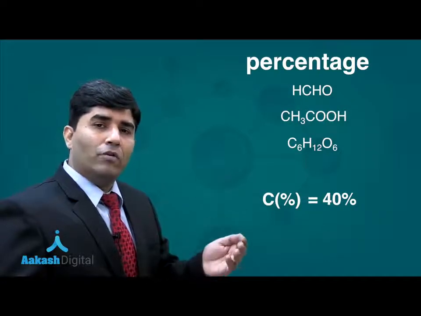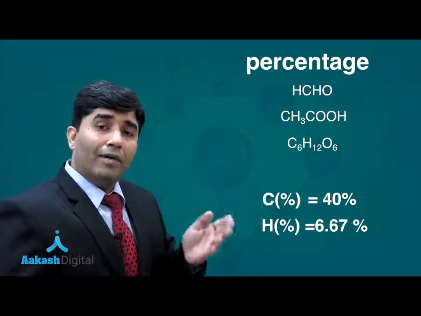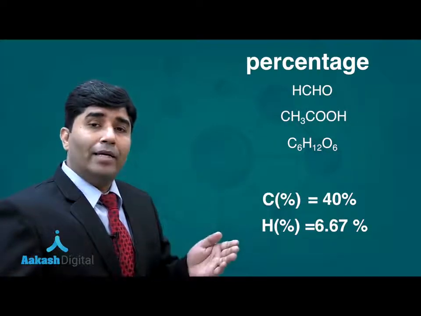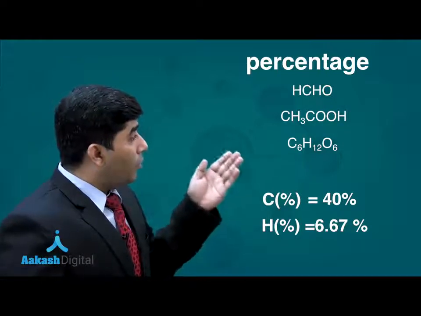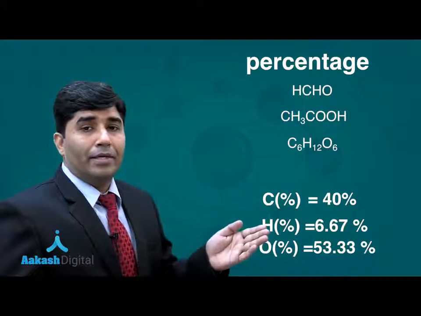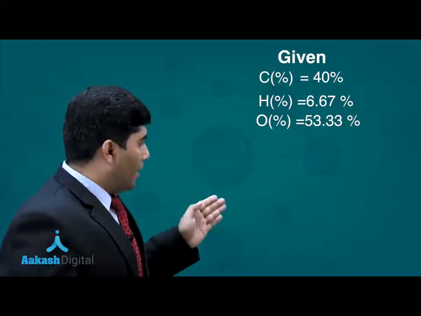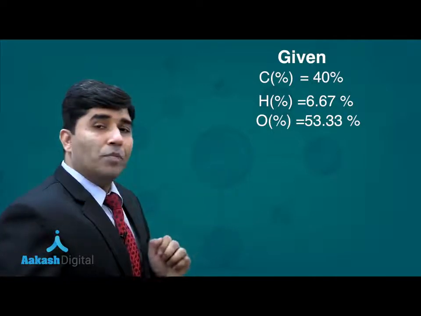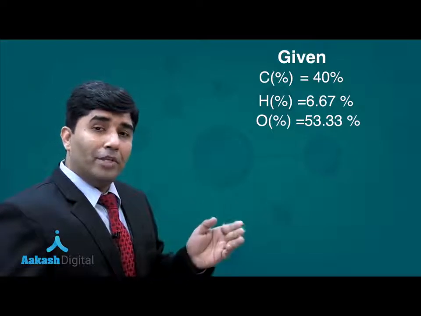The percentage of hydrogen in all these three will be 6.67%, and in the case of oxygen it will be 53.3%. Now, if it is given that carbon is 40%, hydrogen is 6.67%, and oxygen is 53.3%.